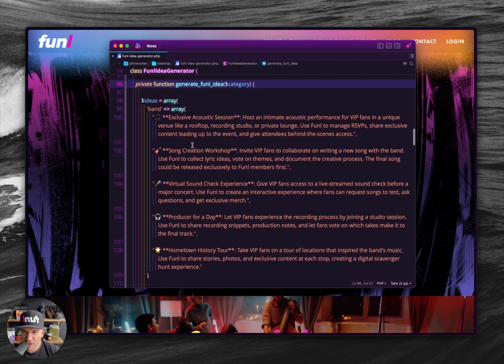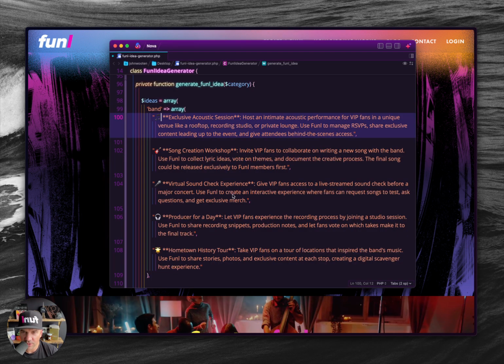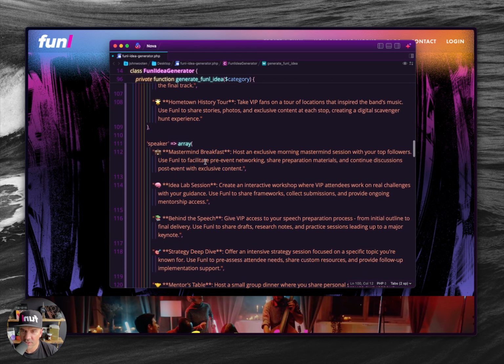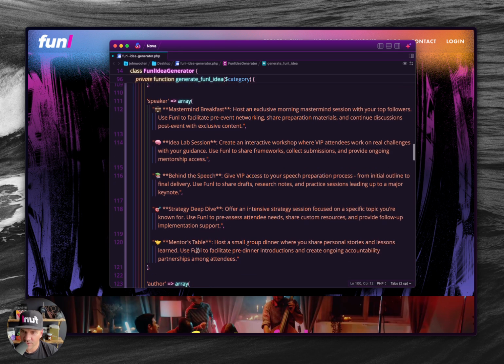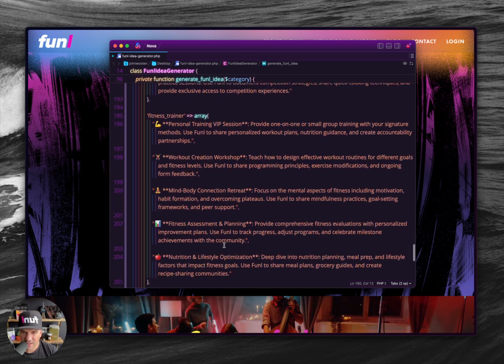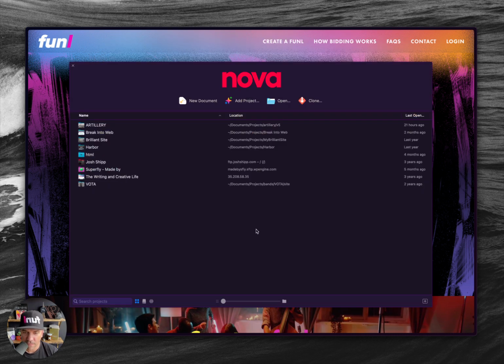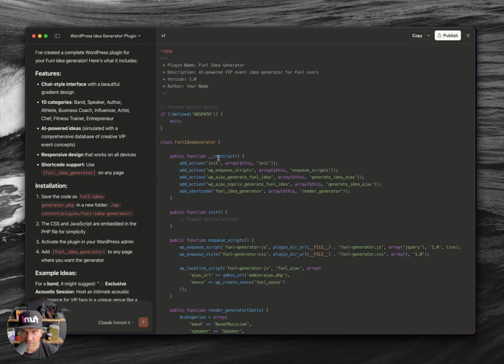Oh man, you can always tell something's AI when it starts with an icon. That's why on these ones I got rid of all the icons. That way it can seem a little more human. But I'm just going to leave these here. Speaker, here's the 5. You get the idea. Author. So there's all our categories and all the options that we have. Okay, great. Save that. We're going to close that now and go back to Claude.